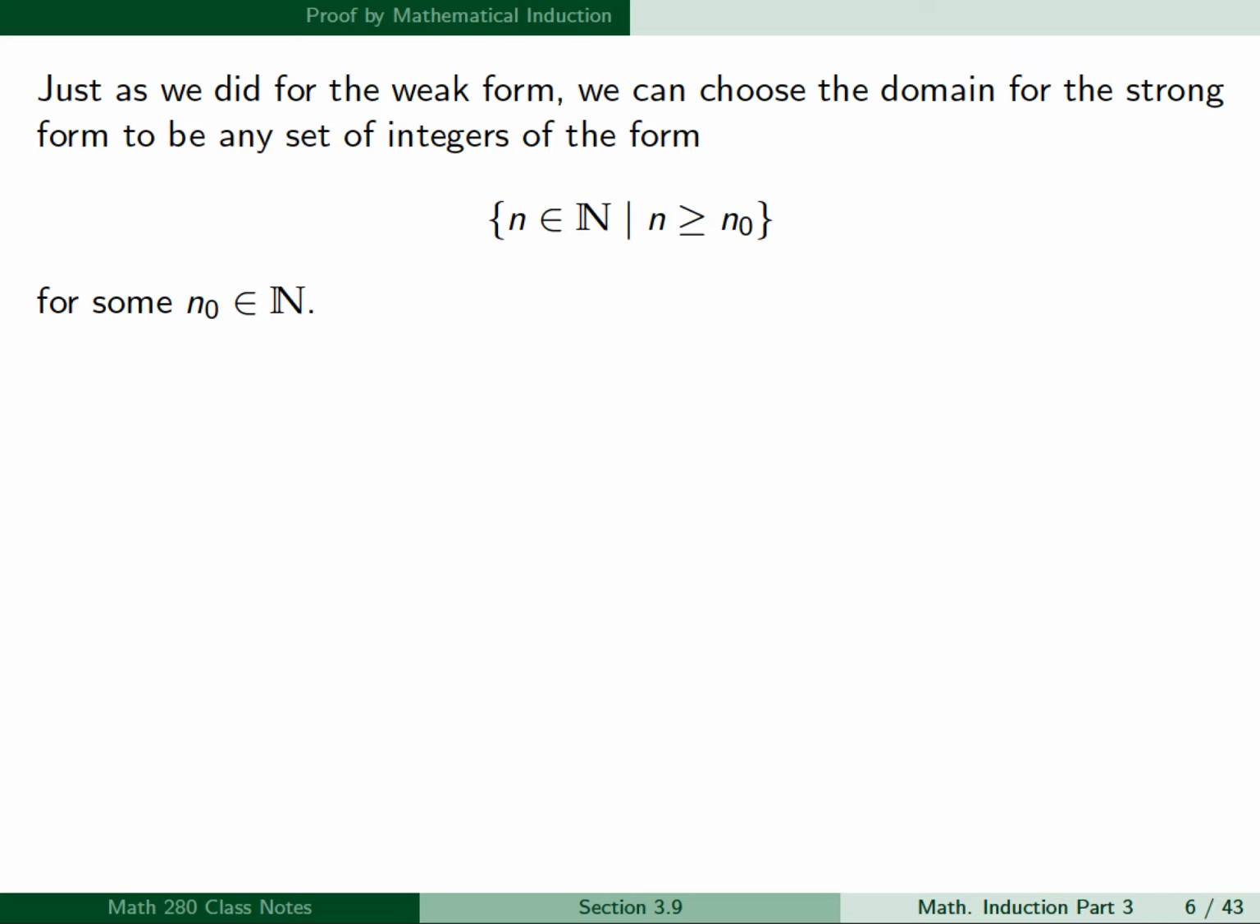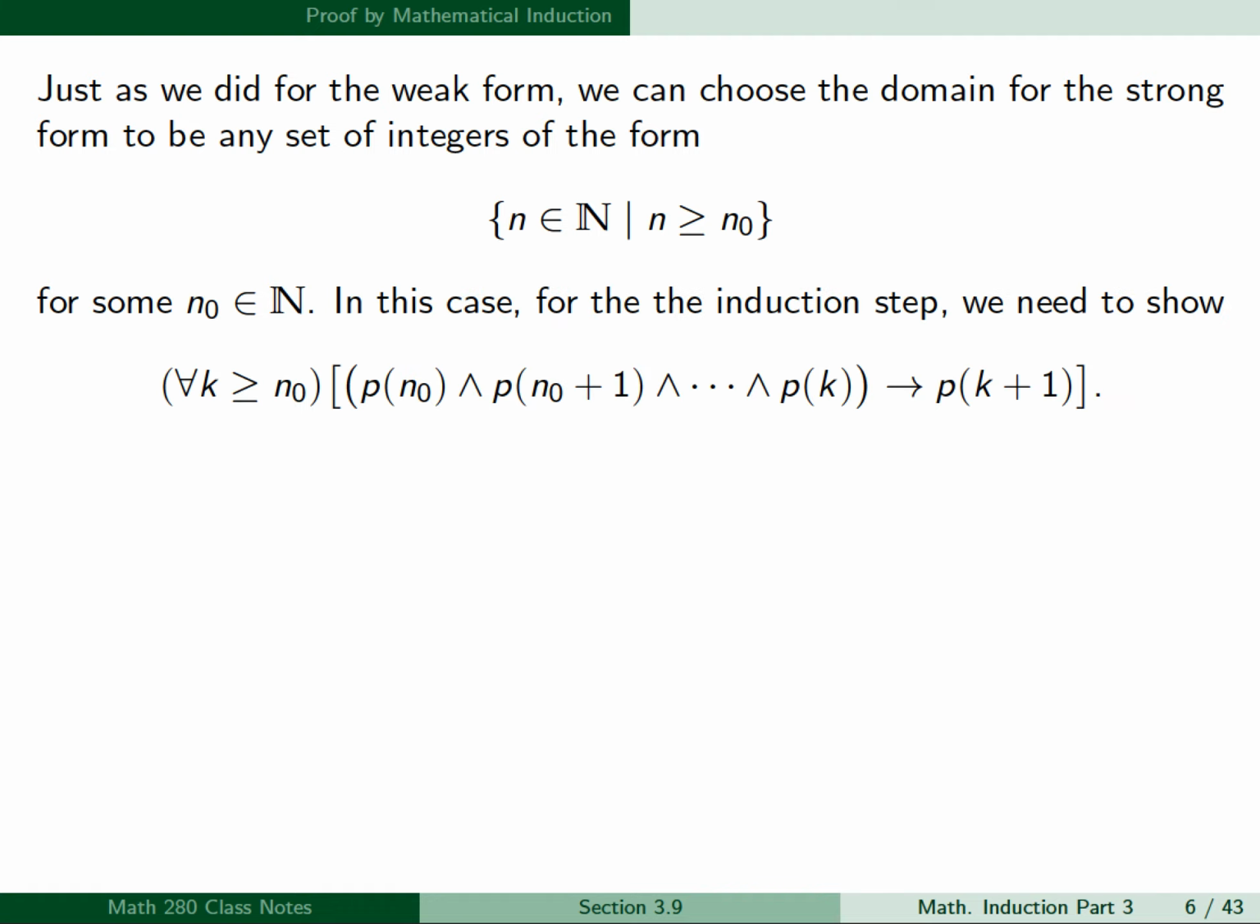Now, just as we did for the weak form, we can choose the domain for the strong form to be any set of integers of the form n in N such that n is greater than or equal to n sub 0 for some n sub 0 in N. In this case, for the induction step, we need to show for all k greater than or equal to n sub 0, P(n sub 0) and P(n sub 0 + 1), and all the way down to P(k) implies P(k+1).